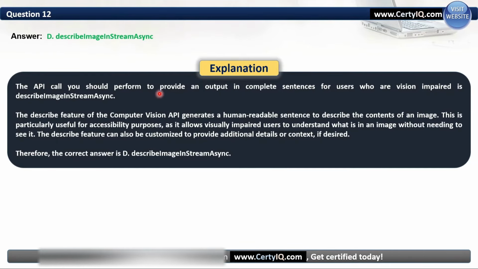The API call you should perform to provide an output in complete sentences for users who are vision impaired is DescribeImageInStreamAsync.